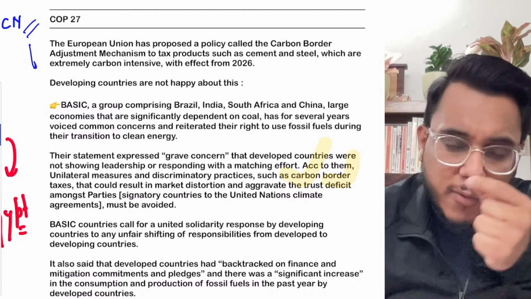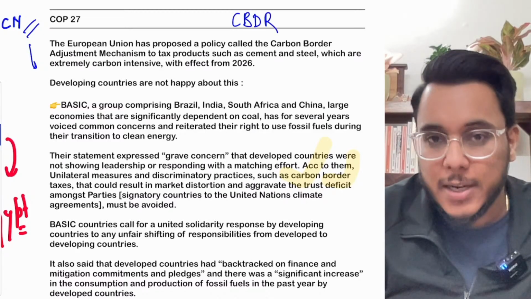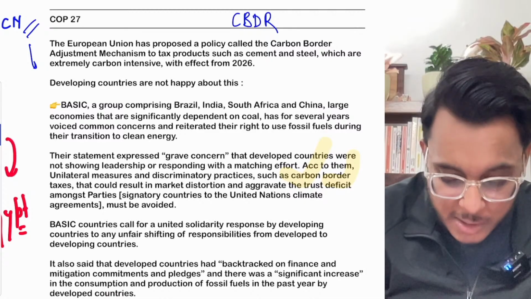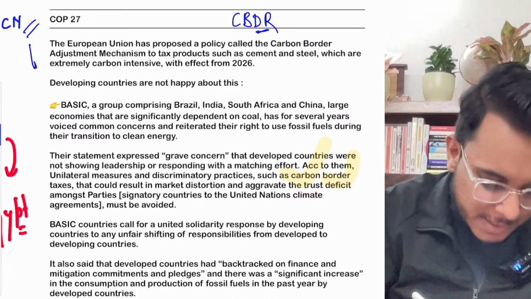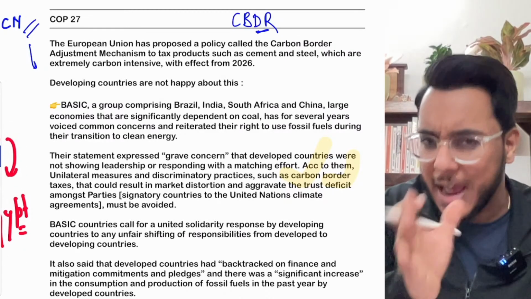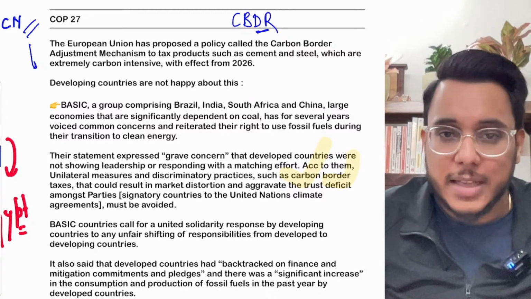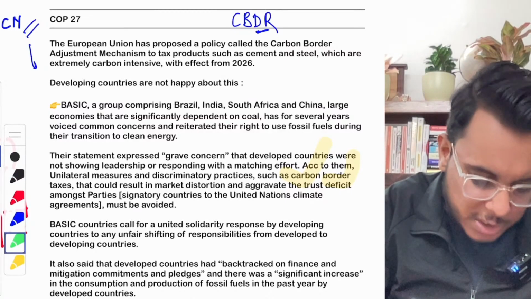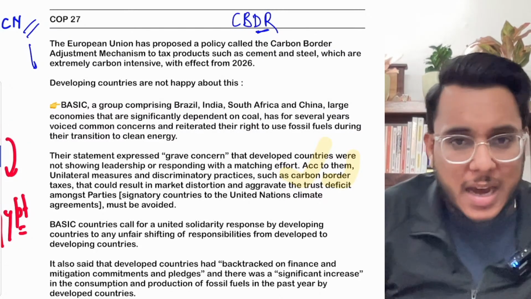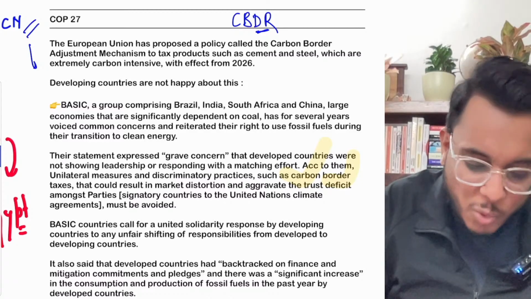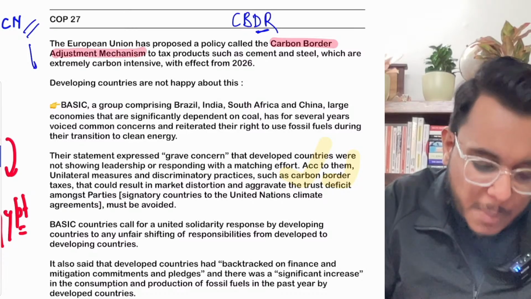India always puts forward the principle of CBDR, that is common but differentiated responsibility. So responsibility is differentiated. That is something that has been provided. Now, guys, as these negotiations are going on, I tell you that there are already certain areas on which there are certain confrontations. Now there is a new irritant that has come, that is the carbon border adjustment mechanism.